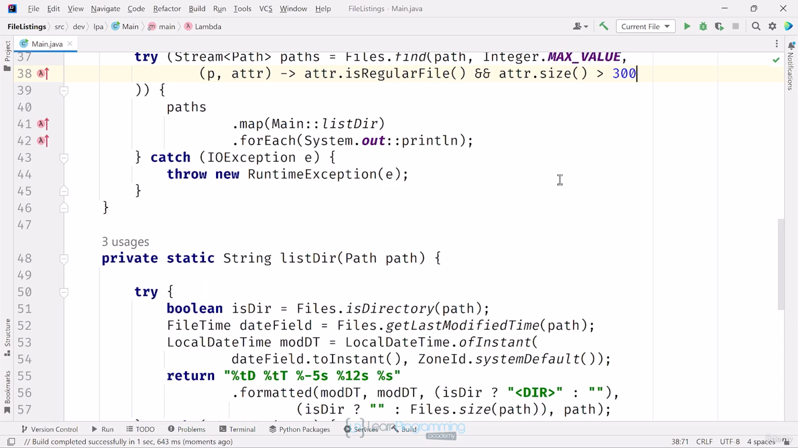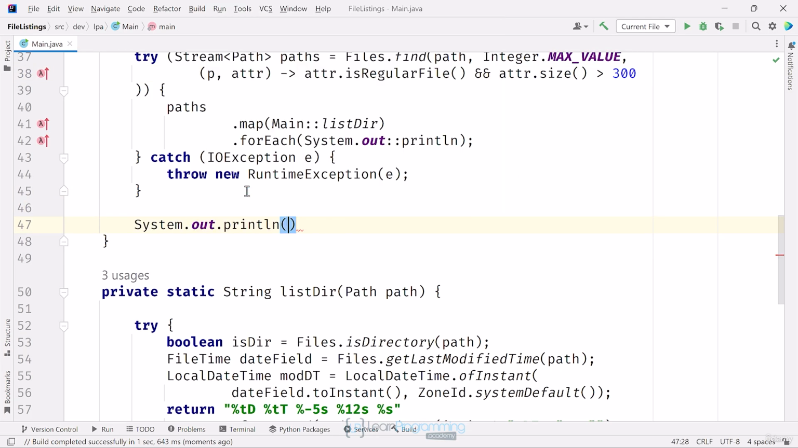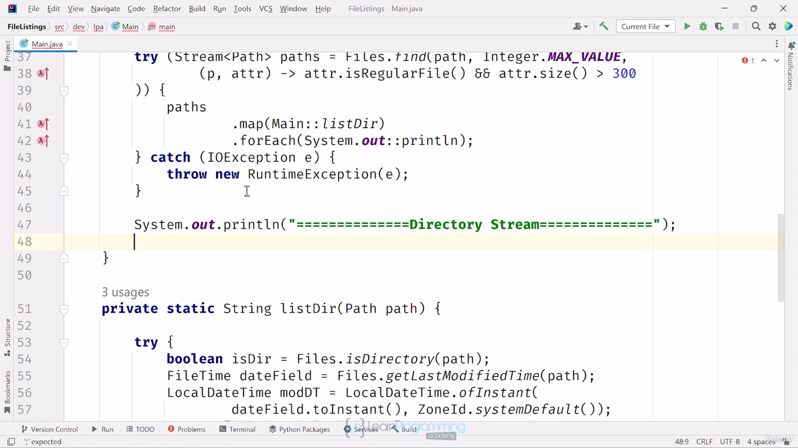You can imagine using this method to search for any files modified in the past week or any files that exceed a certain size and so on. There's one more method of Files, which I'll show you next, which can be a bit more efficient. First, I'll print out a dividing line with a header that says DirectoryStream. DirectoryStream is another Java NIO2 class. It provides an iterable for directories.